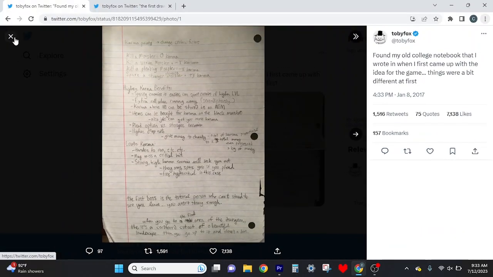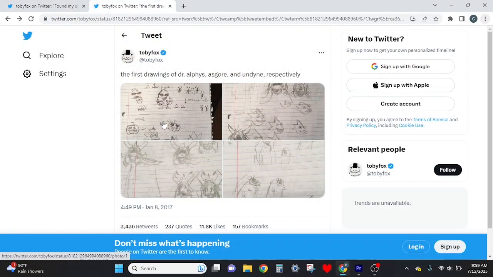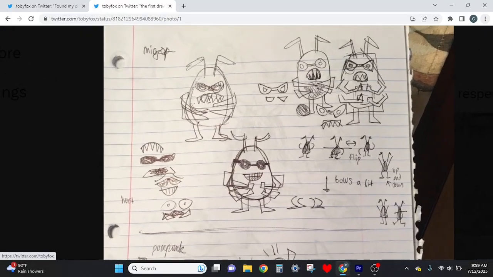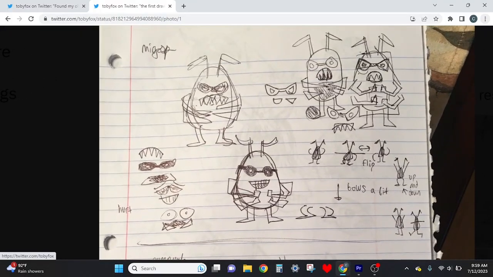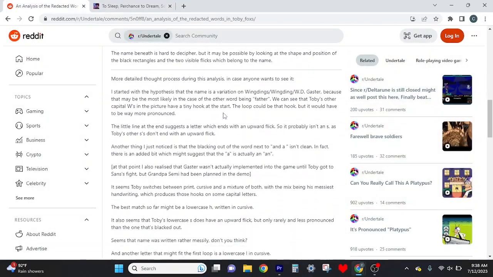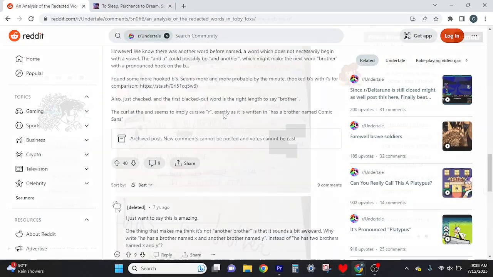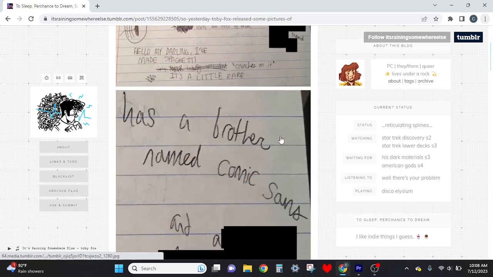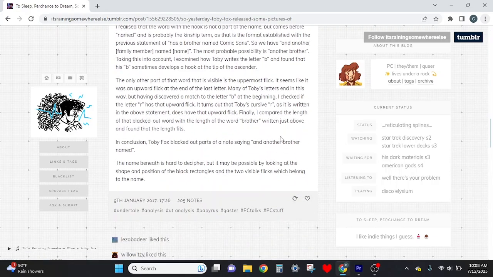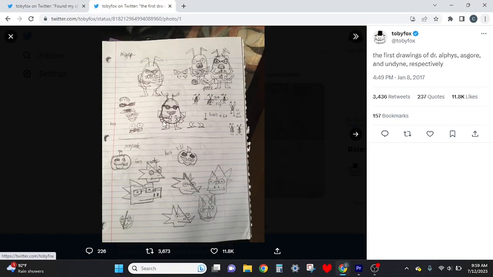I mean, I saw a Reddit post talking about it and a couple of Tumblr posts talking about it, but other than that, this particular topic is flying completely under the radar. But before we begin, I'd like to shout out PCL12, the author of the single Reddit post talking about this mystery, and To Sleep, Perchance to Dream, the author of another helpful Tumblr post. I used these pretty extensively in the research of this video, and I'll be stealing their conclusions. The links are in the description below.